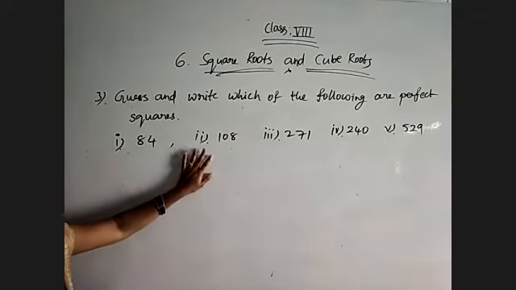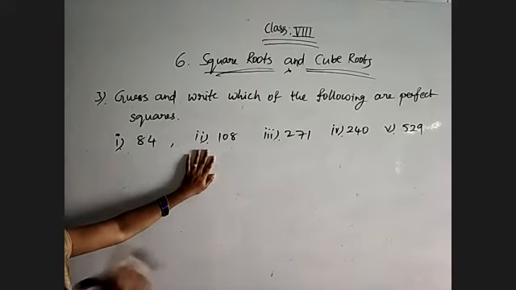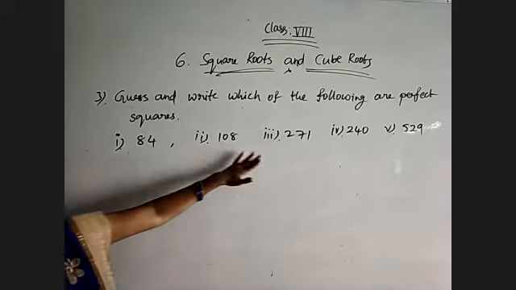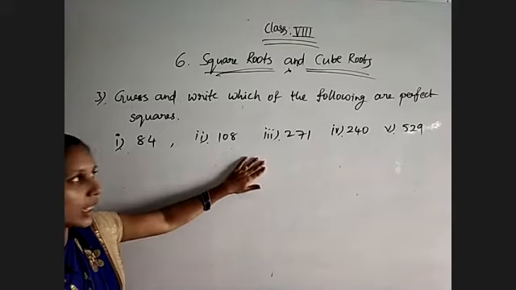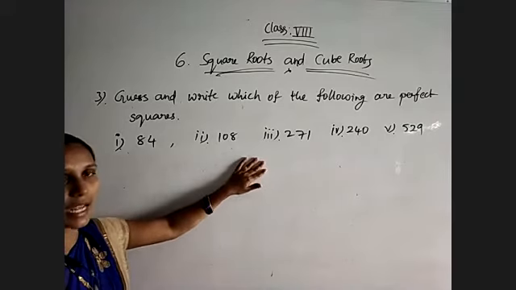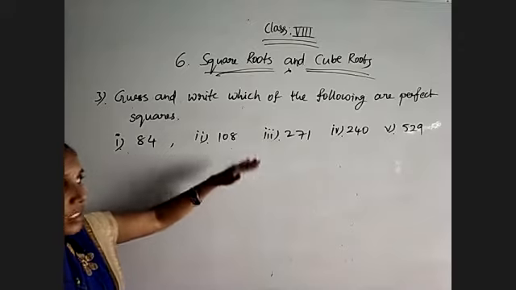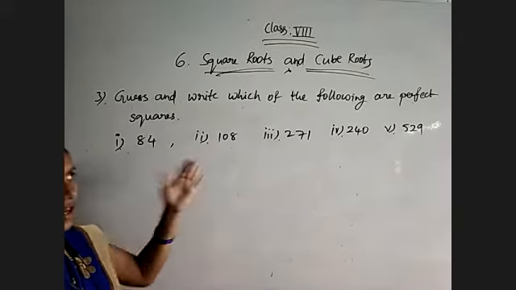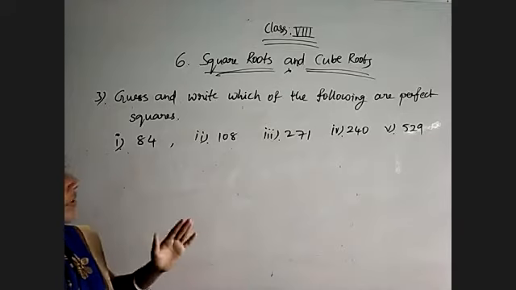See, because you know the values from 1 to 30, we can directly check from those values. But if you don't know the values, in that case what will you do? Go through the prime factorization method. Okay, that type of question we will discuss in the lab. We will discuss later on, because now we have the 1 to 30 values. So directly I am telling which of the following are perfect squares.